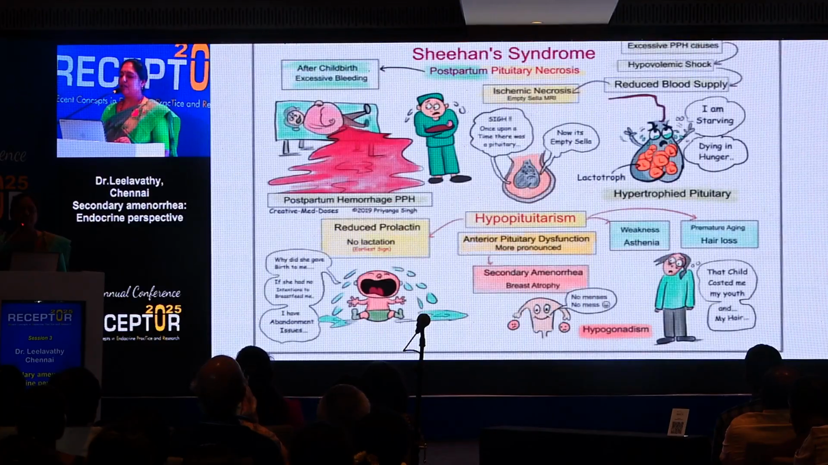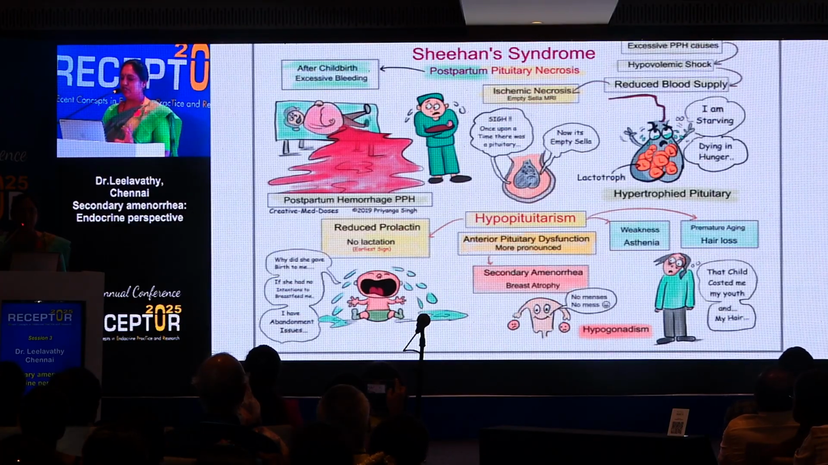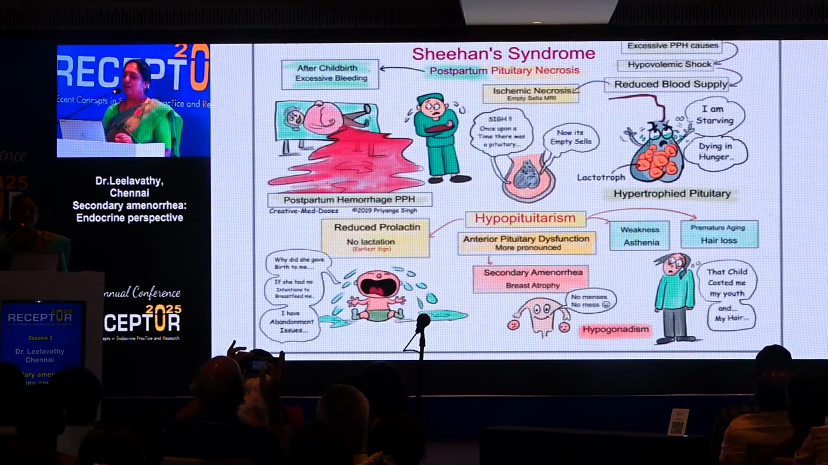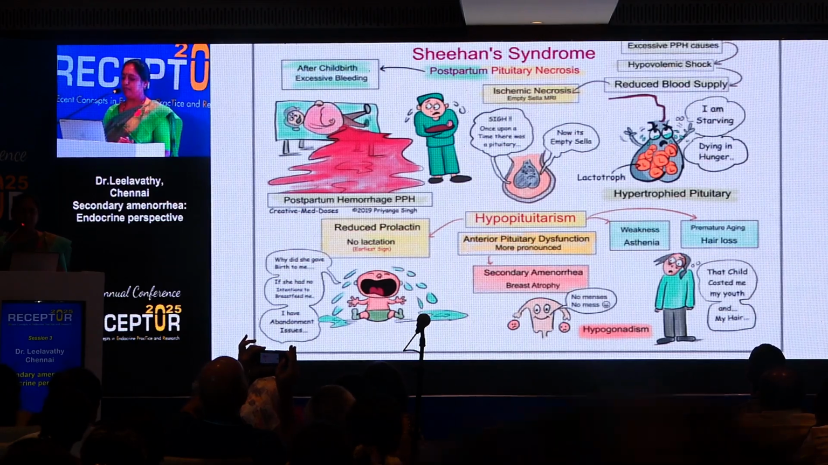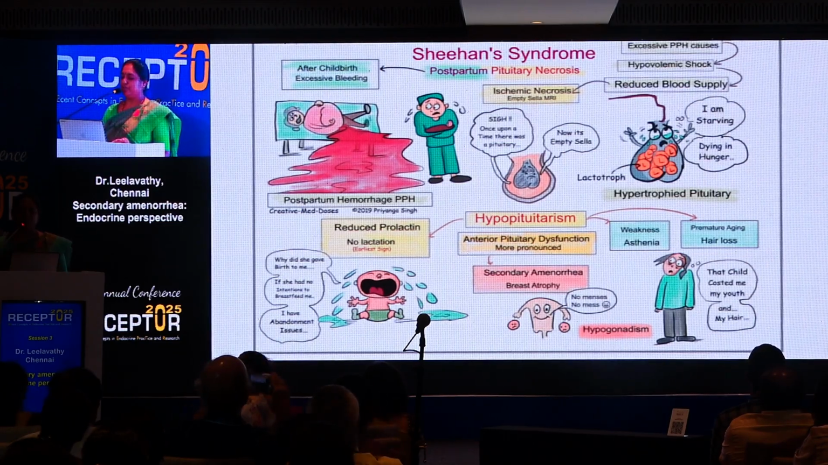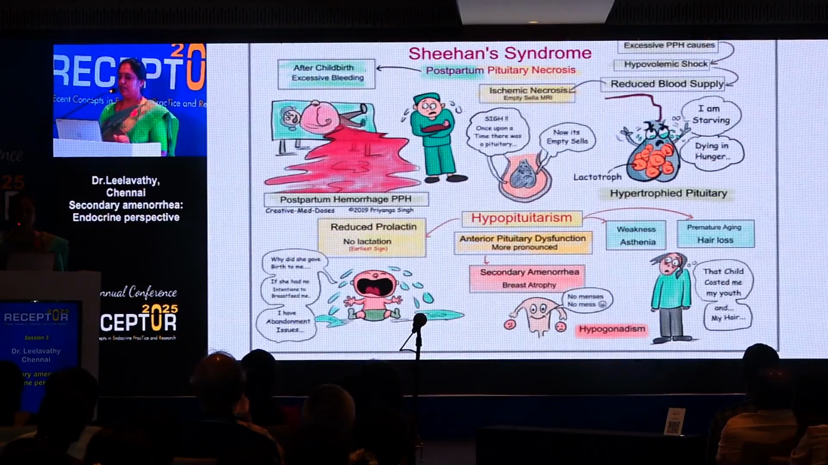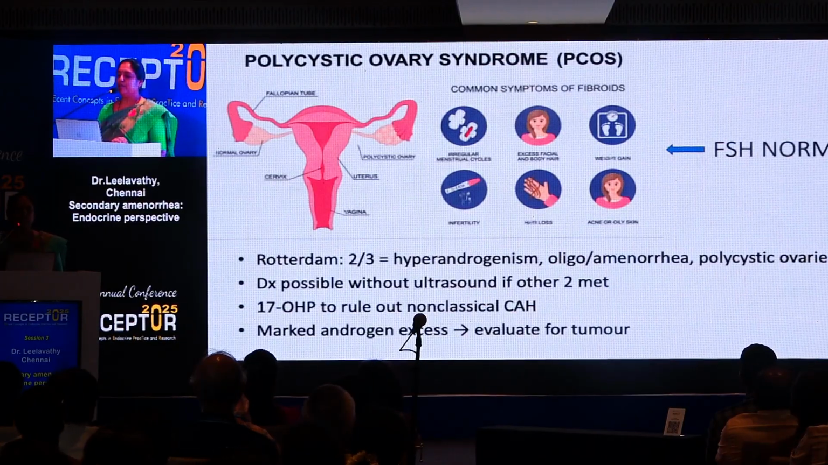So Sheehan's syndrome. Like I previously said, during pregnancy, the lactotroph increases, causing pituitary hyperplasia with a limited vascular supply. When there is a postpartum hemorrhage due to hypotension, ischemia of the pituitary can happen, which causes hypopituitarism. So the entire pituitary profile needs to be looked into and replaced accordingly.